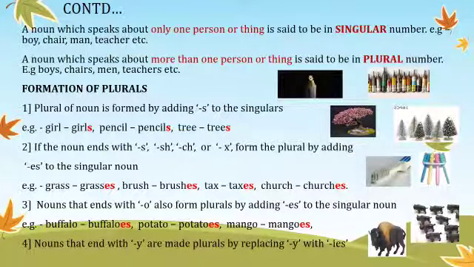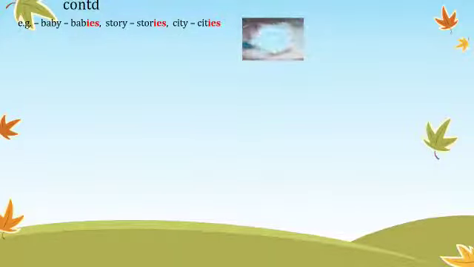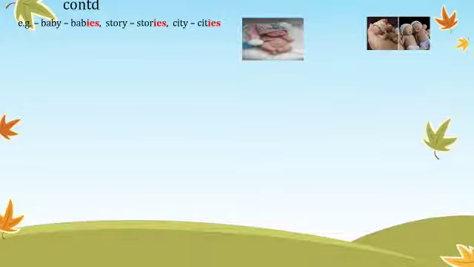So let's go to the next rule. Nouns that end with Y are made plural by replacing Y with IES. For example, one baby becomes many babies. Story becomes stories, and city becomes cities. So you can see the cute little picture of a single baby, and then the other picture shows many babies.